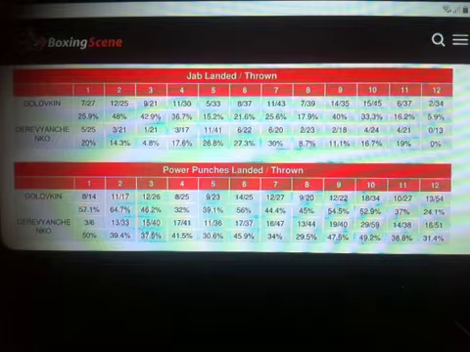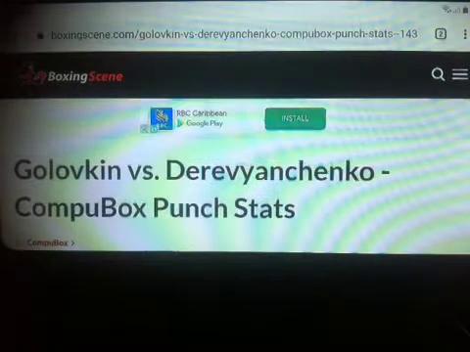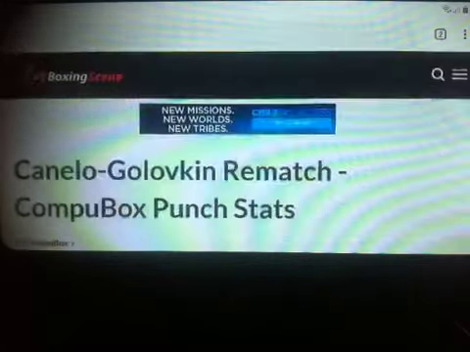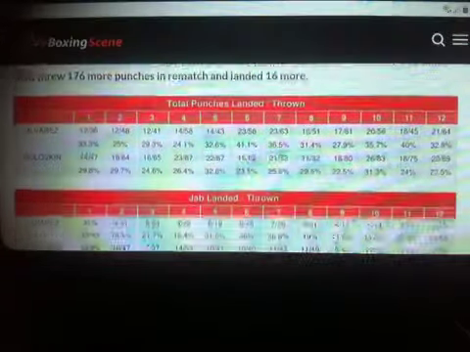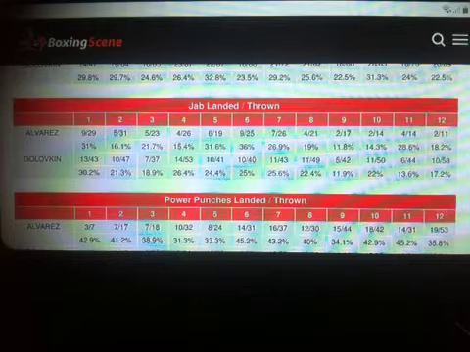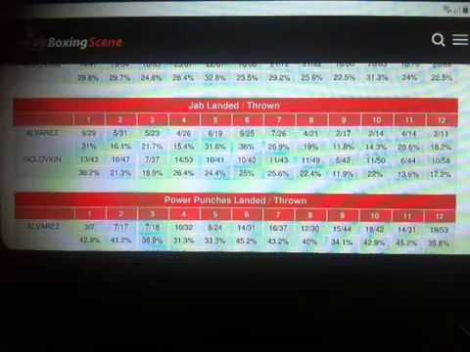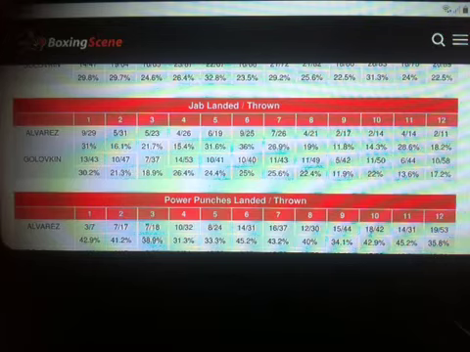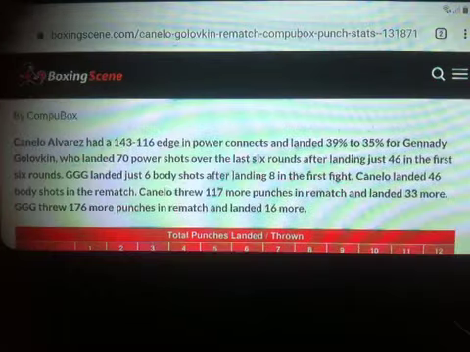Okay? When we look at Canelo, we see that Gennady Golovkin was able to out-jab and outland the jab on Canelo for every single round. Again, Derevyanchenko doing one better than Canelo did. Yet Canelo wins the rematch with Gennady Golovkin, and Derevyanchenko does not win his fight against Gennady Golovkin.